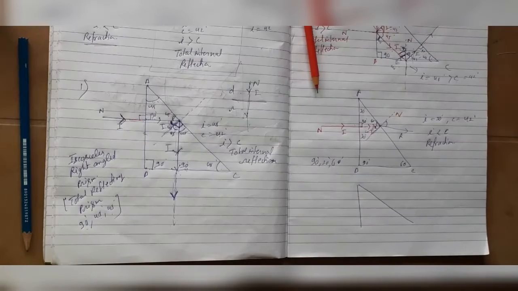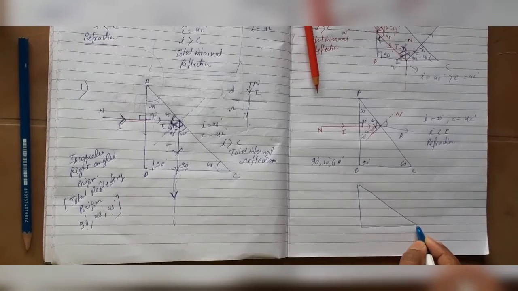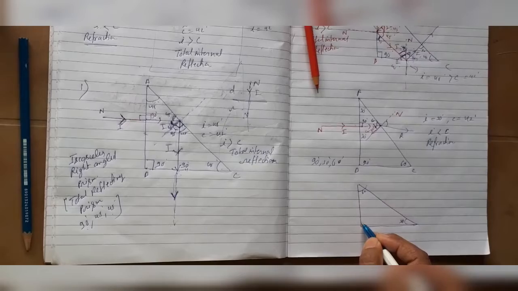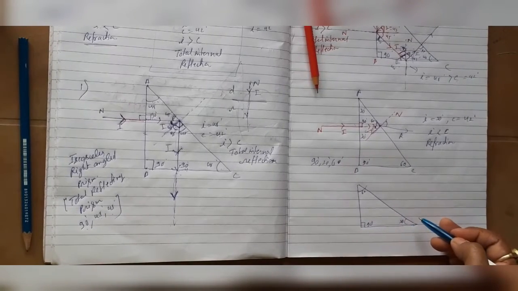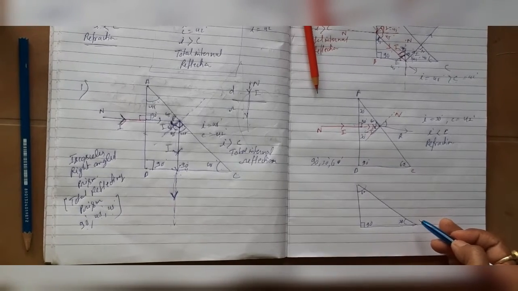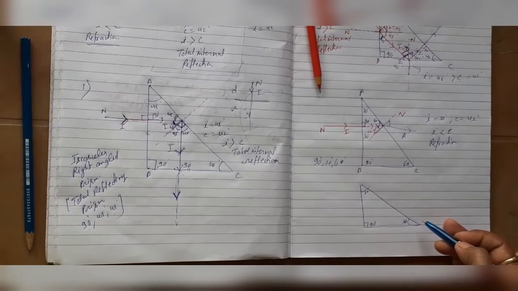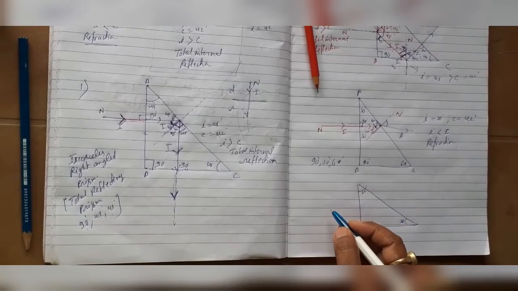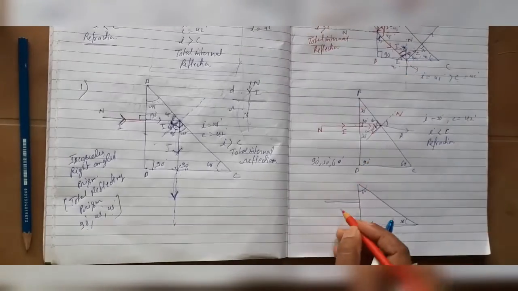Okay, now children, in this case I am going to take same prism, but I have changed the position of the angles. Now at this place there is 30 degree, and here is 60 degree, and this is 90 degree. Earlier at this place there was 60 degree, now here it is again blurring, screen blur. So it is 30 degree, 60 degree and 90 degree. So when ray of light enters from this side, then what will happen?